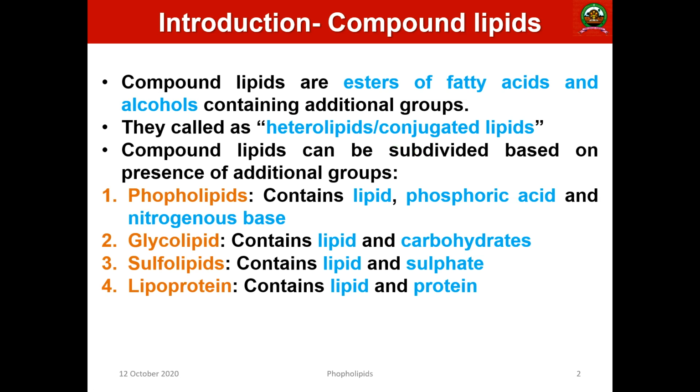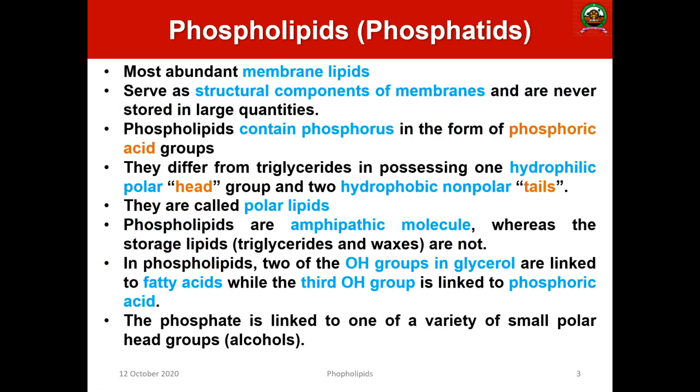Let us discuss the first category, phospholipids. In your syllabus, phospholipids and glycolipids are mentioned in detail, so we will discuss phospholipids in detail in this class. Phospholipids are otherwise known as phosphatides.